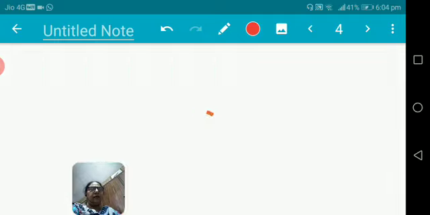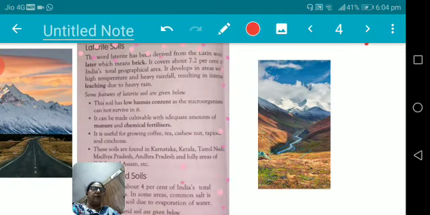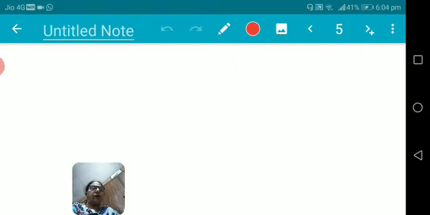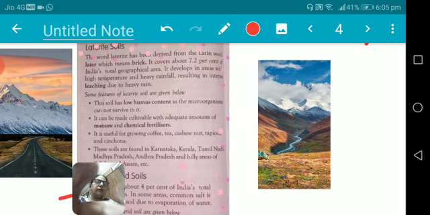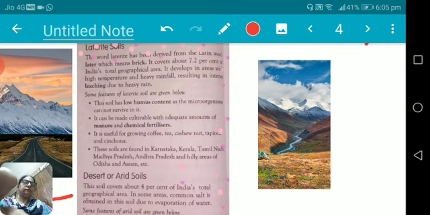And then our next type of soil is desert soil. Desert soil is found in the areas of Rajasthan, and it approximately covers 4% geographical area of India. In some areas, common salt is obtained from this type of soil due to evaporation of the water, and some types of plants, like thorny plants, are grown in this way.